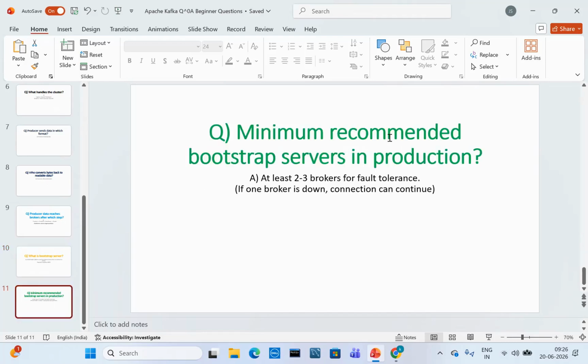Next, minimum recommended bootstrap servers in production. At least two to three brokers for fault tolerance. If one broker is down, the connection can continue.